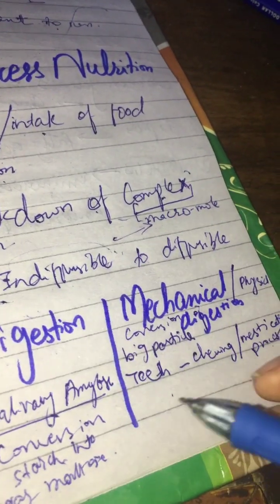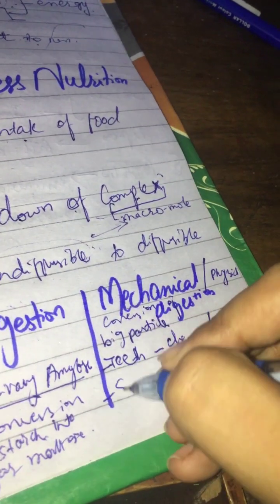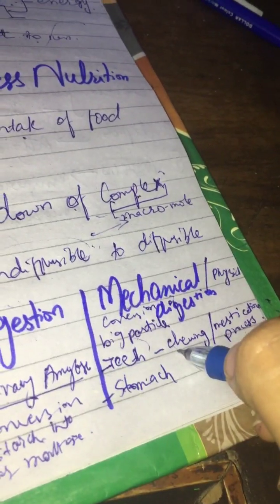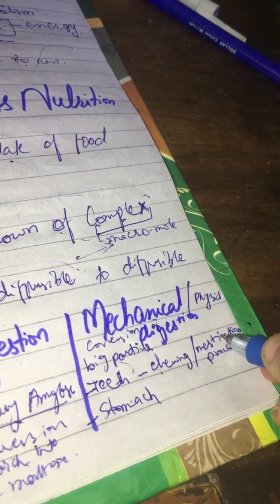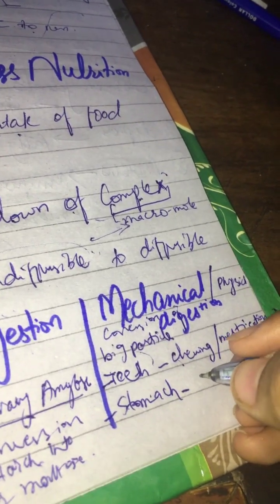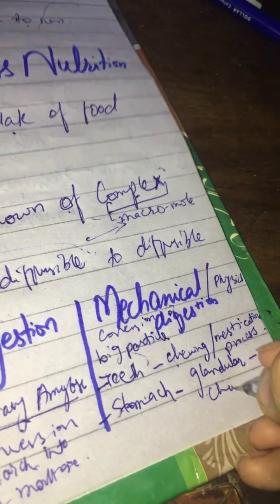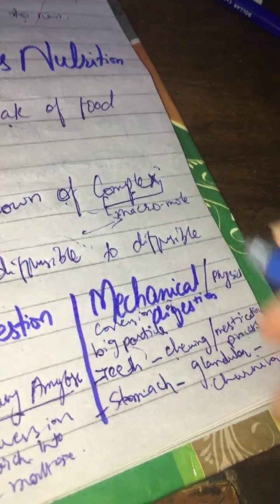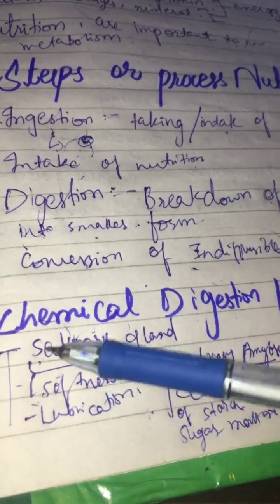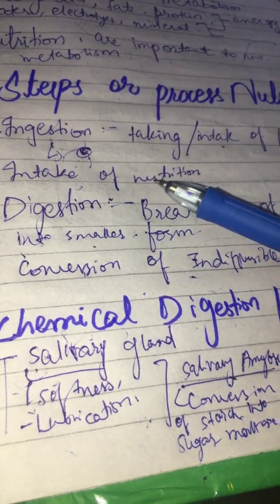In our digestive system, two processes happen. The first is the teeth, the second is the stomach. Just as food enters the mouth, the teeth start chewing it, which is known as the mastication process. Secondly, it enters our stomach. How is physical digestion done in the stomach? The stomach is glandular and helps us in churning as well. This process does not require any kind of chemical, whereas in chemical digestion we do require chemicals to break down food or to run the processes.